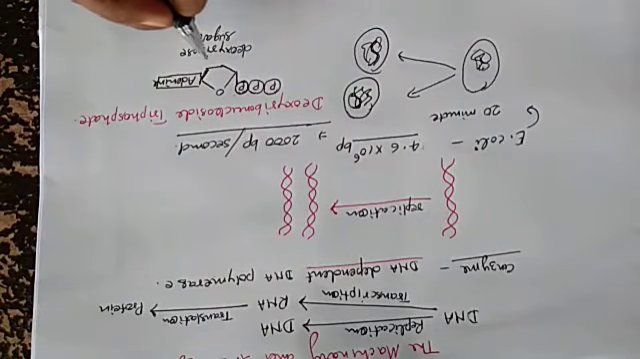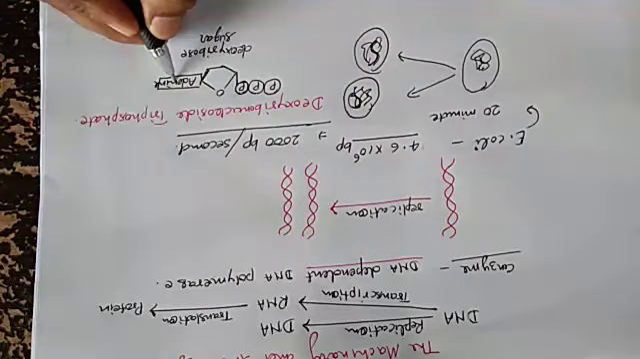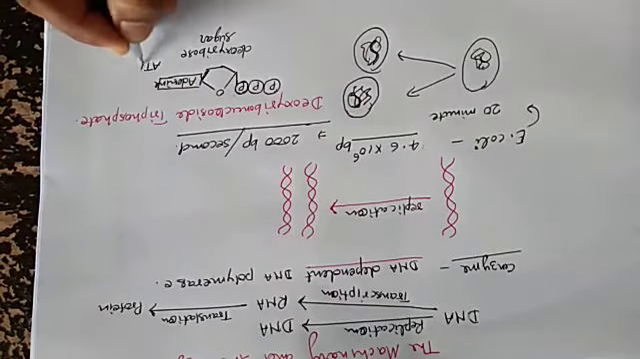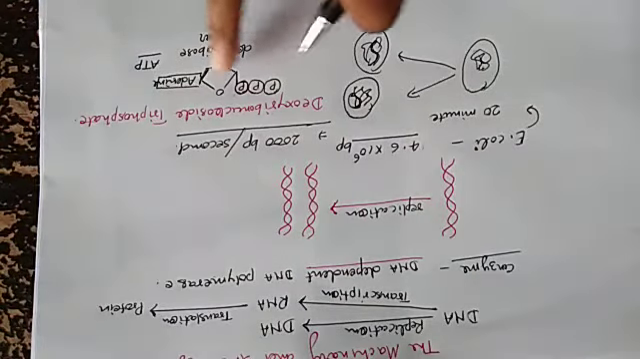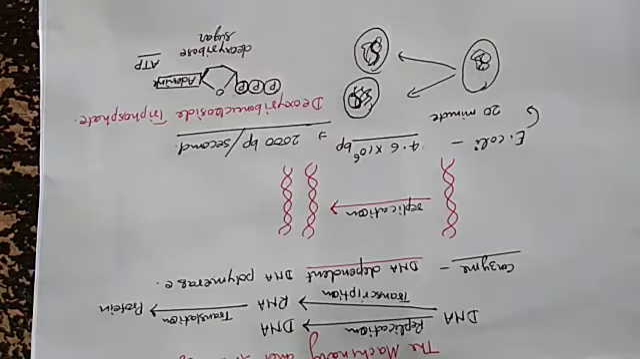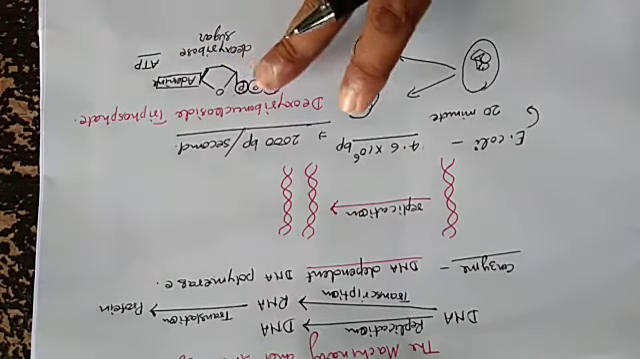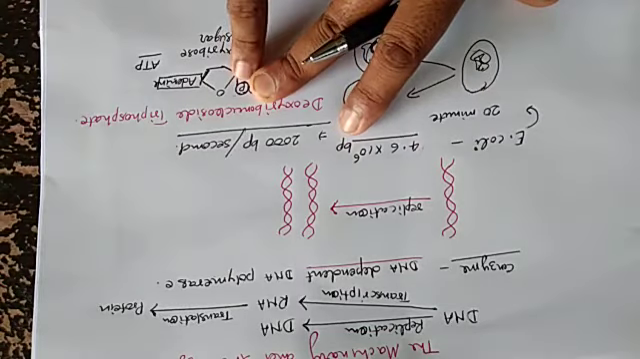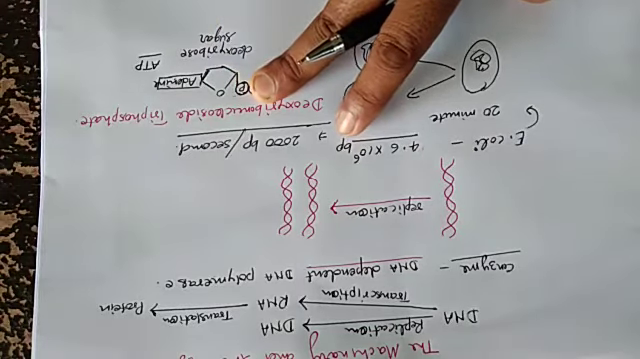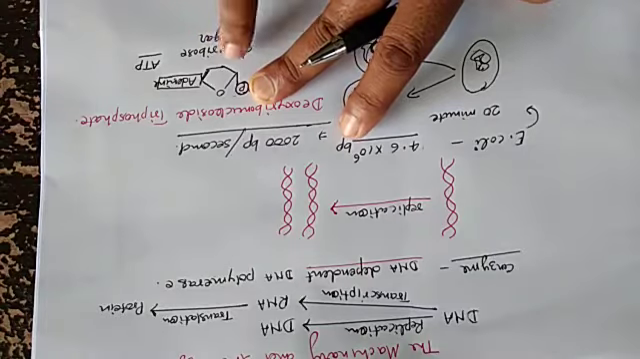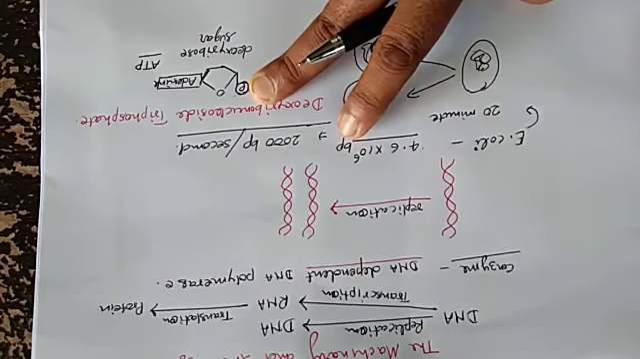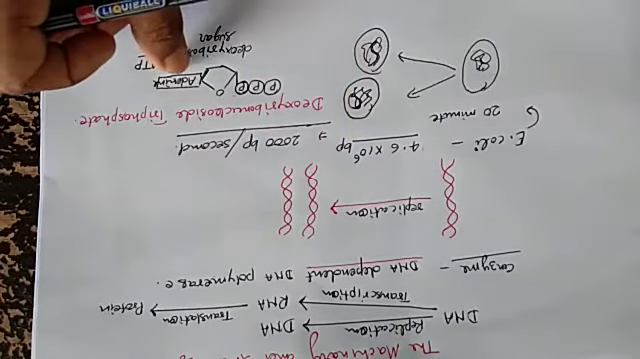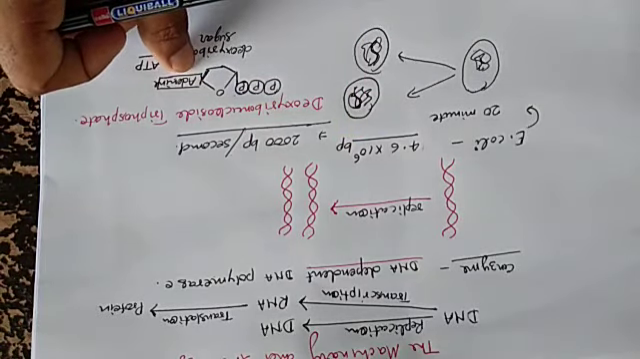Now see, what is this? Adenosine triphosphate. It is like ATP. If we remove 2 phosphates, with 1 phosphate, it is the nucleotide. It is a nucleotide.